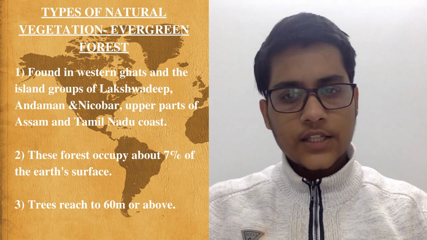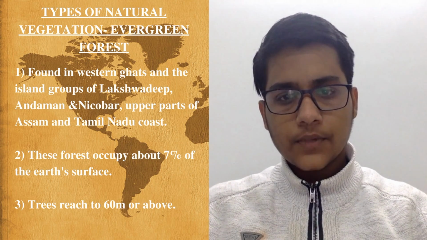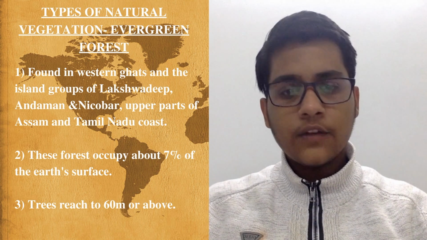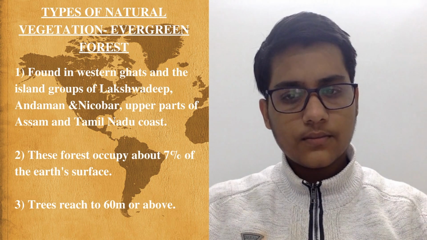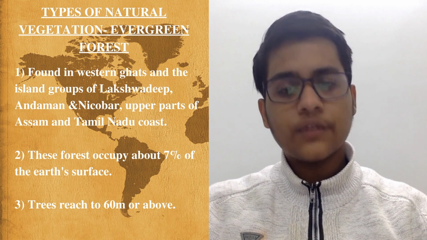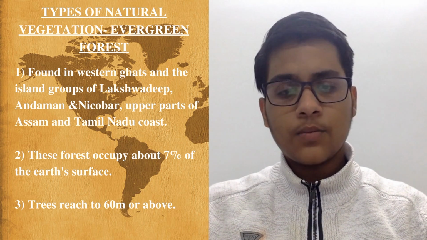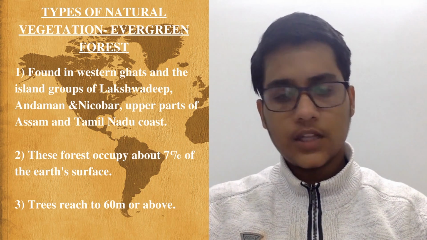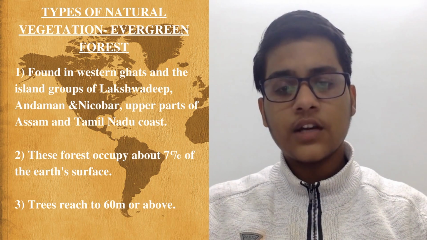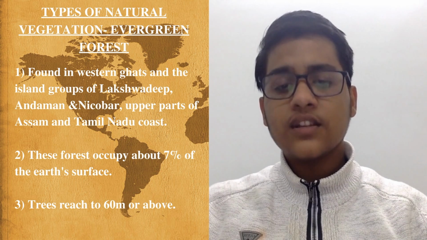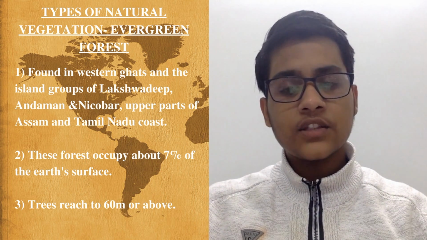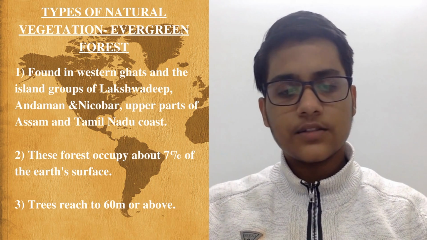Now, we will understand the types of natural vegetation. There are a total of 5 types of natural vegetation, but first, let's start with the tropical evergreen forest. They are found in the Western Ghats and the island groups of Lakshadweep, Andaman and Nicobar, upper parts of Assam and the Tamil Nadu coast. The tropical wet evergreen forest found in India is usually found in areas receiving more than 200 centimeters of rainfall and having a temperature of 15 to 30 degrees Celsius.